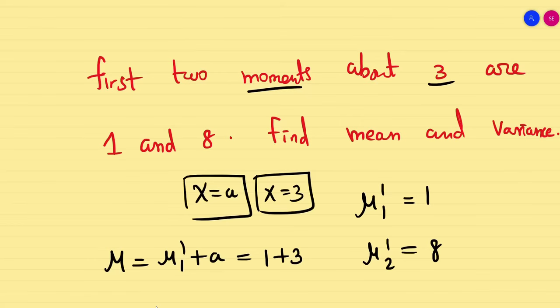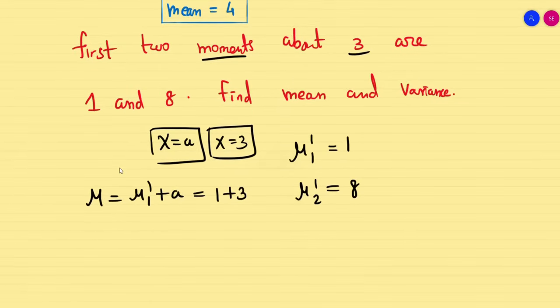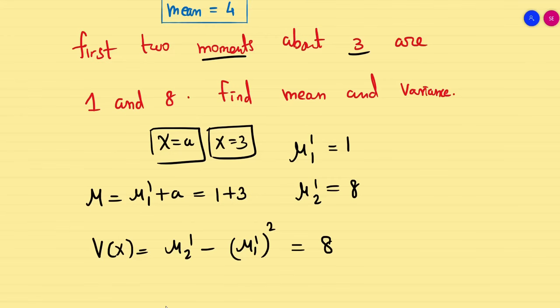So my mean is going to be 3 plus 1, that is 4. This is done. Next I have to find my variance. So my variance of x is mu2 dash minus mu1 dash whole square. Mu2 dash is 8, mu1 dash is 1 square, 8 minus 1, 7. So these kind of problems you can expect for your MCQ, guys.